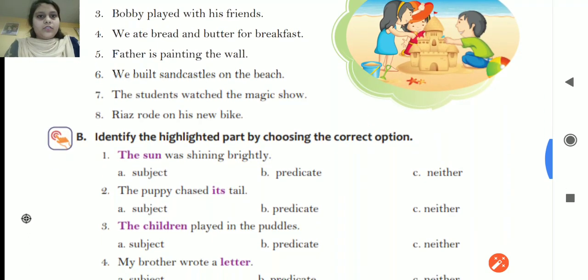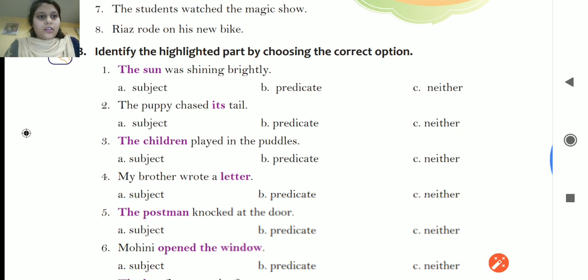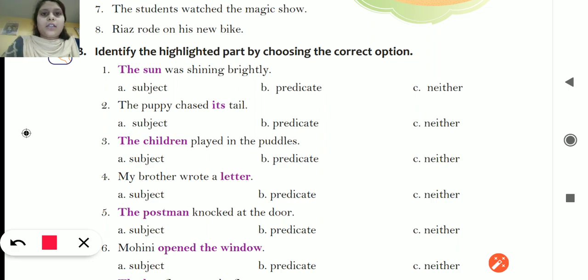Exercise A we'll do a little later. Exercise B, identify the highlighted part by choosing the correct option. First one, the highlighted part, you have to just see, means जो colored है, the part of the sentence that is colored. You have to identify whether it is a subject, whether it is a predicate, whether it is a verb. The verb option is not given.